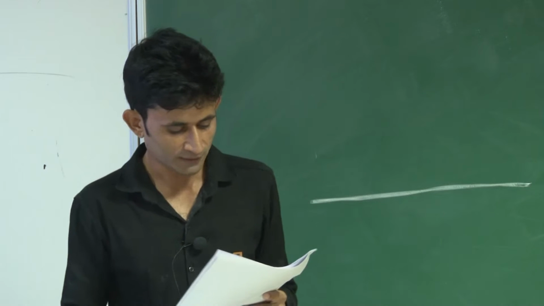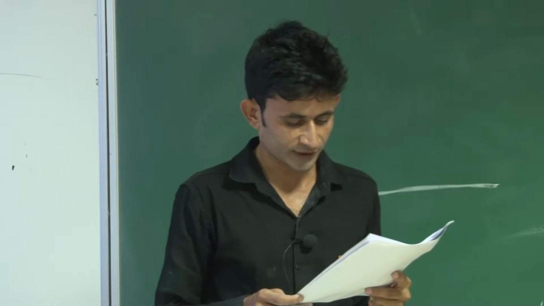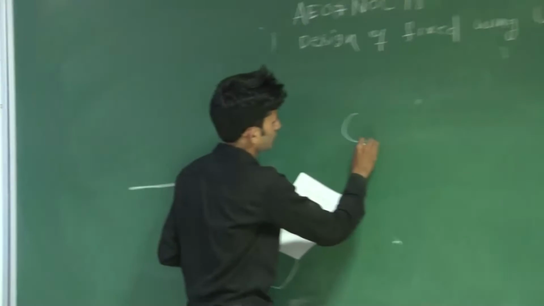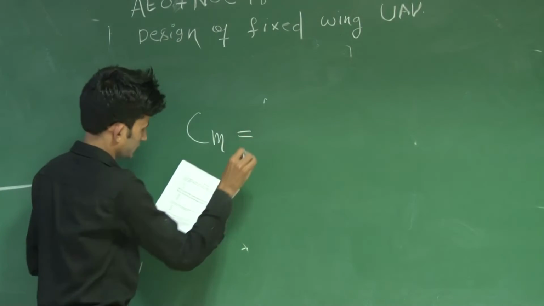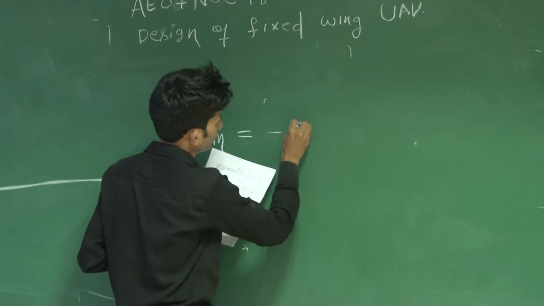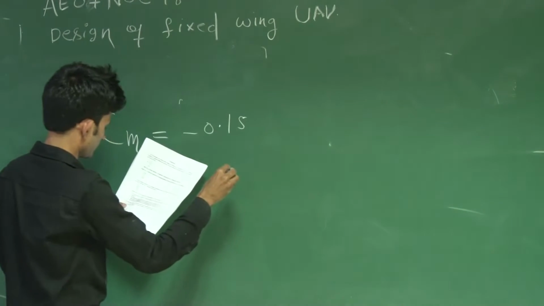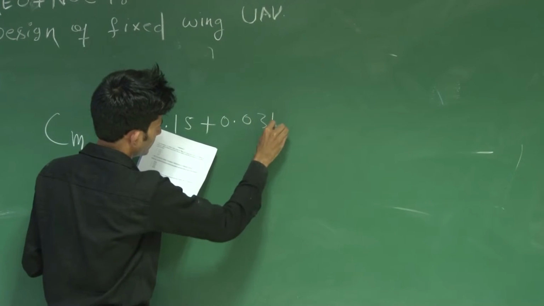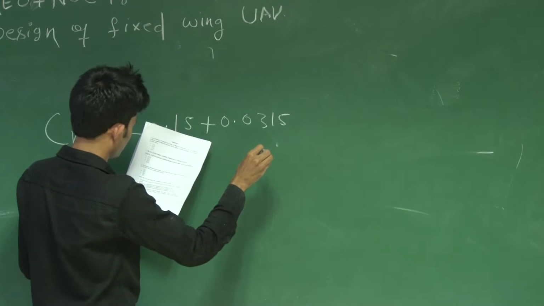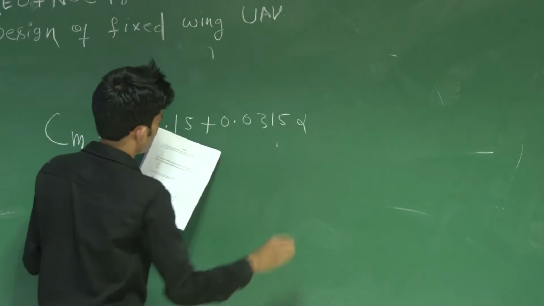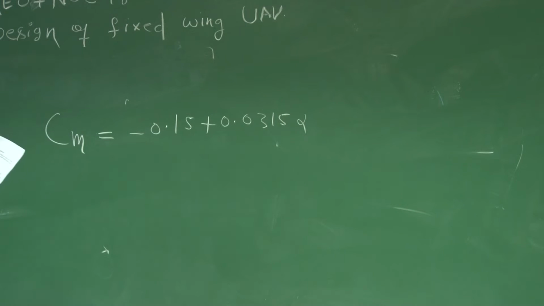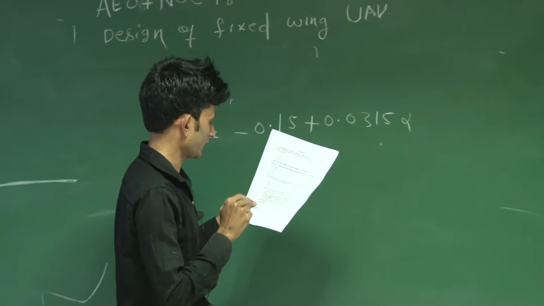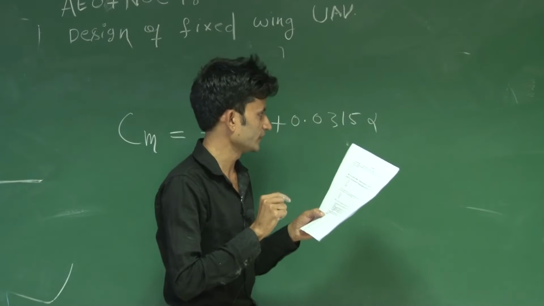So in the fifth question, the pitching moment coefficient about the leading edge of the airfoil is given by this expression. Cm is given as minus 0.15 plus 0.0315 alpha, where alpha is the angle of attack of the airfoil in degrees. The trim angle of attack of the airfoil in degrees will be?